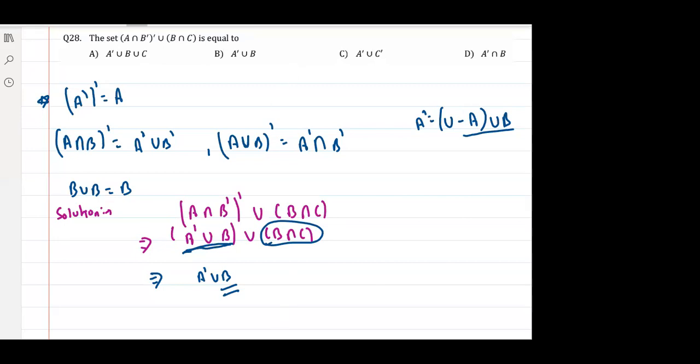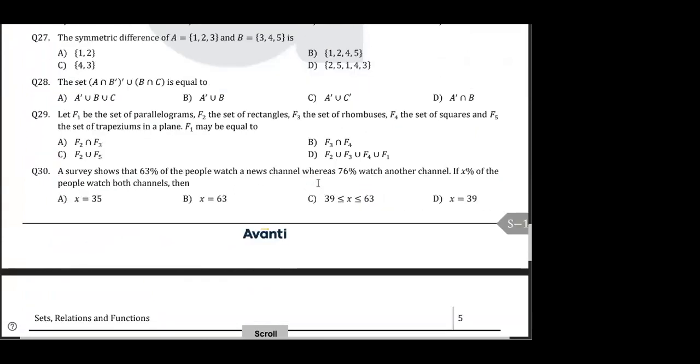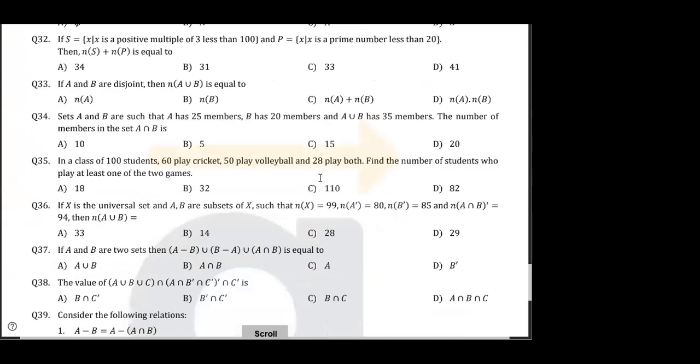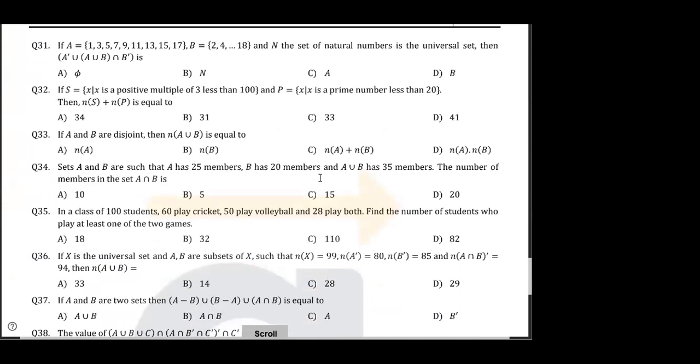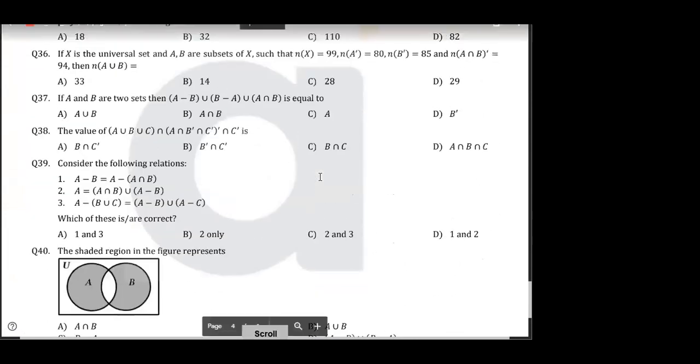Okay, let's go. Now after 28 comes 29, 30. Now 29 should be done, 29 should be done. I guess you guys can solve 29. 29 is only language based. Okay. 30 is also easy. 30 also you can solve. Now from 31 good questions have come. Okay, so 31 to 41 are good problems.